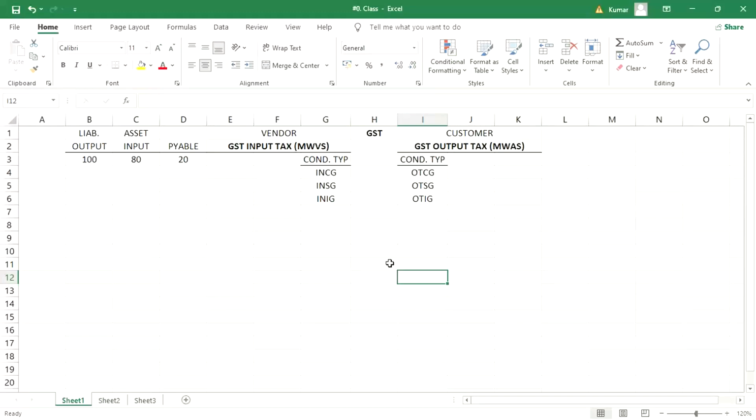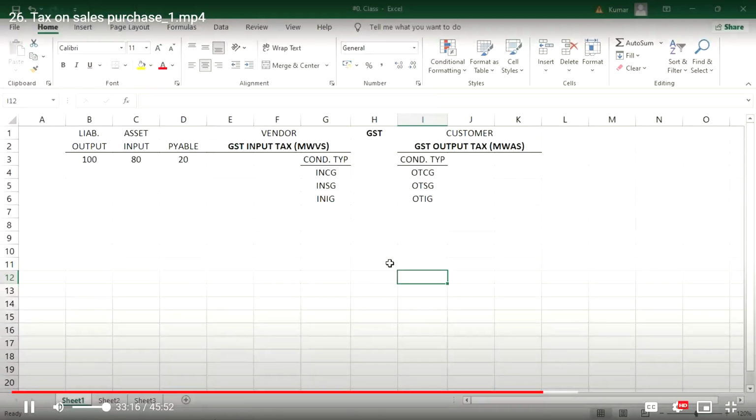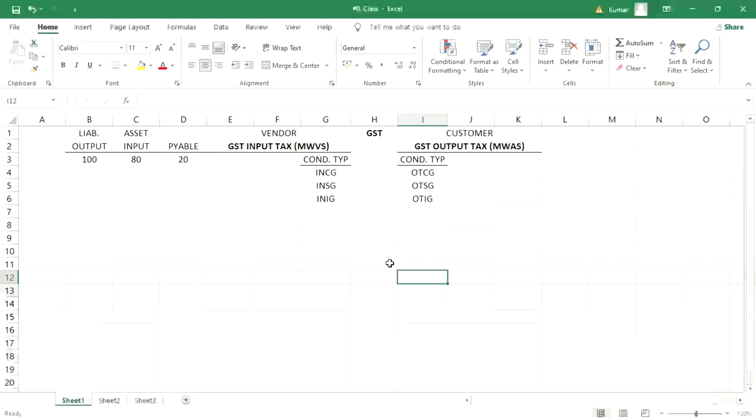The appropriate tax code is selected by the user. Let's suppose we have 5%, 12%, 18% and 28%, so 4 tax codes. If somebody selects the 12% tax code, then 12% GST is calculated by the system automatically.